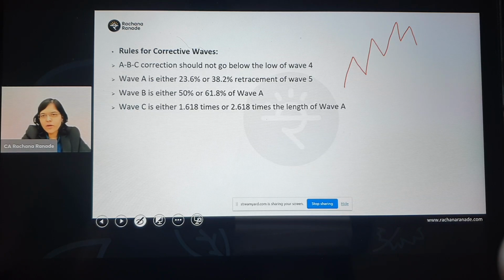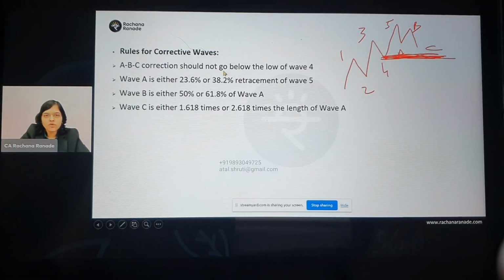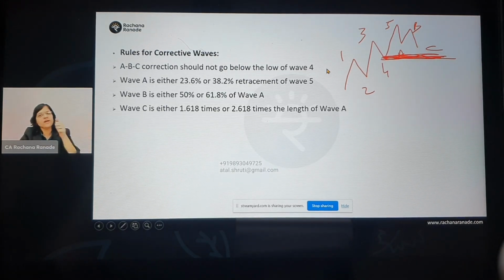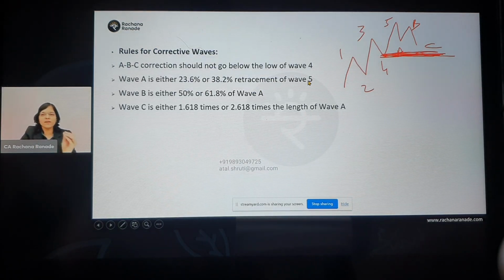So now what am I trying to tell you? If you remember, this is like wave 1, 2, 3, 4, 5, A, B, and C. So this is the low of wave 4. Okay, I'm hand drawing it, so please excuse me. This is the line. Okay, so A, B, C in totality should not go below what? This should not go below wave 4. So in my hand drawn amazing drawing, is it going below wave 4? No. So is the first rule satisfied? Answer is yes. Okay. Now what do we have to understand? Wave A is either a 23.6% or 38.2% retracement of wave 5. Okay.